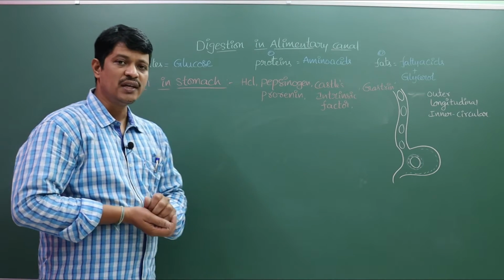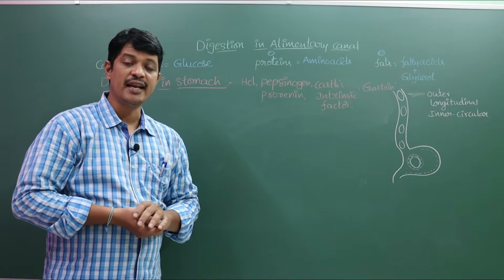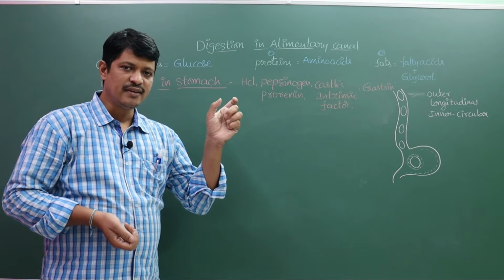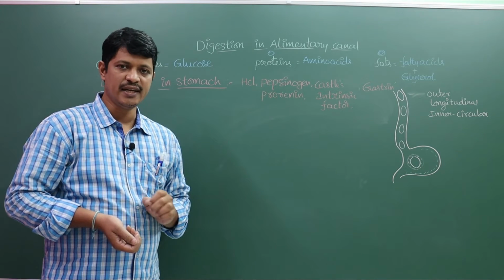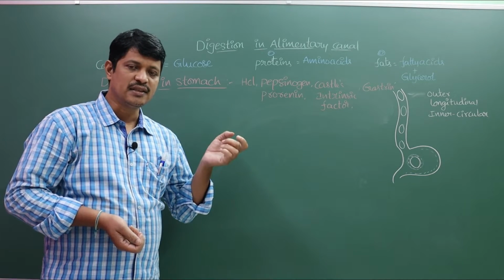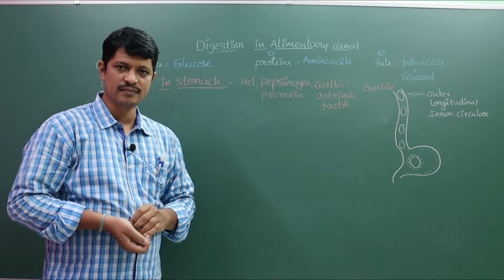Now, first one. Before, in the oral cavity, I mentioned bicarbonate ions, the electrolytes in the saliva. Electrolytes in the saliva are sodium, potassium, chlorides, bicarbonate ions. The bicarbonate ions enter along with the food particles.